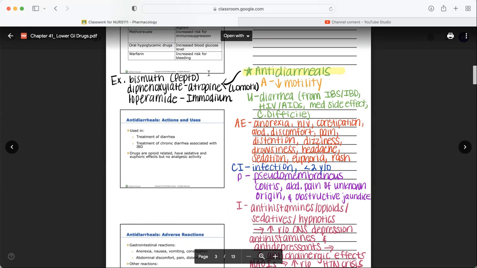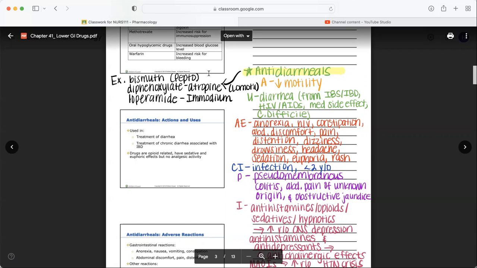Also, diphenoxylate with atropine is Lomotil, a very common antidiarrheal medication. And the last one, loperamide. I would encourage you to circle and star loperamide and Imodium. Loperamide is an antidiarrheal that decreases motility.